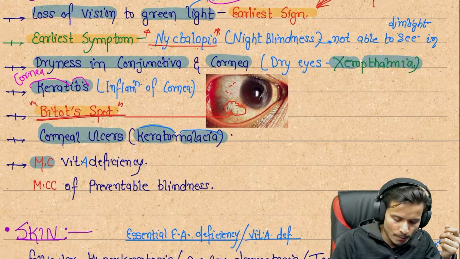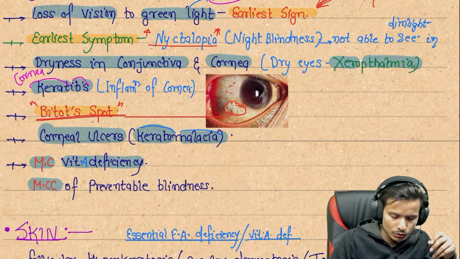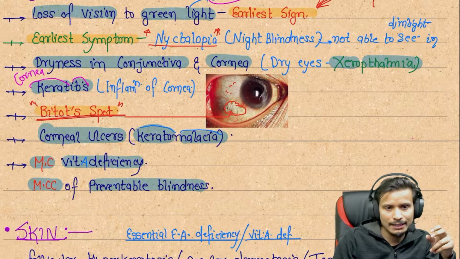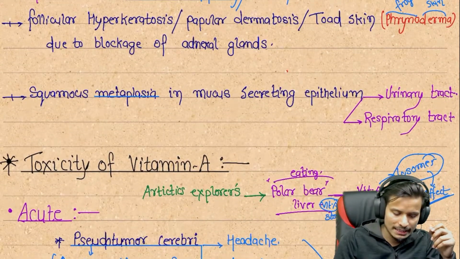Next, the most common effect of vitamin A deficiency is eye damage, and the most common cause of preventable blindness. These are all the symptoms associated with the eyes. Next, we can see about the skin.